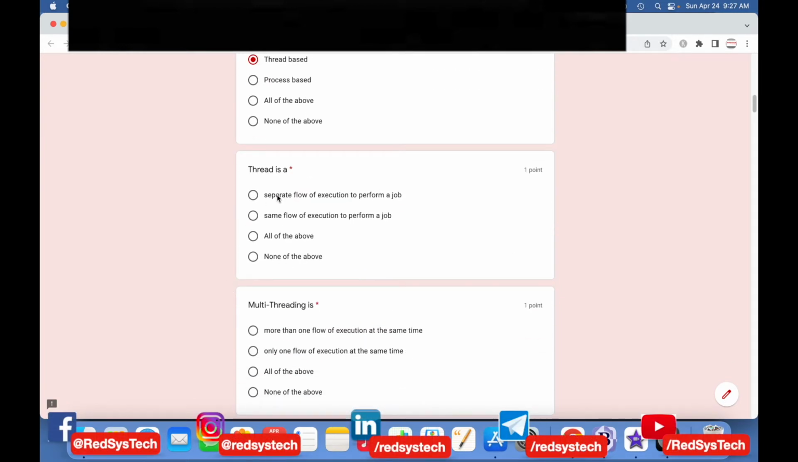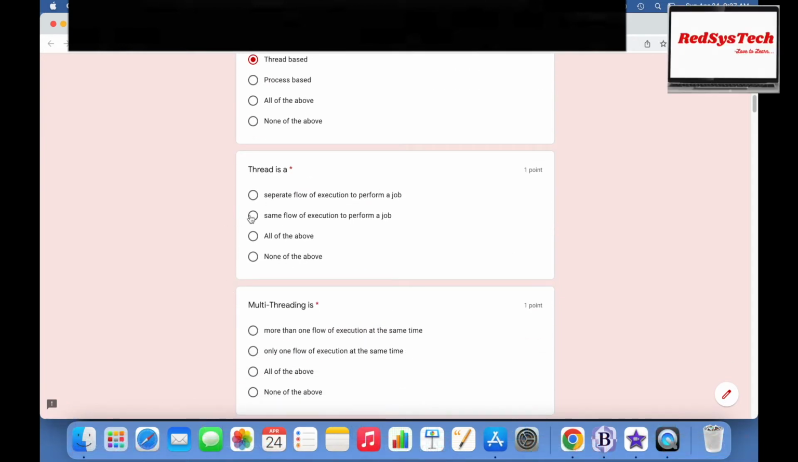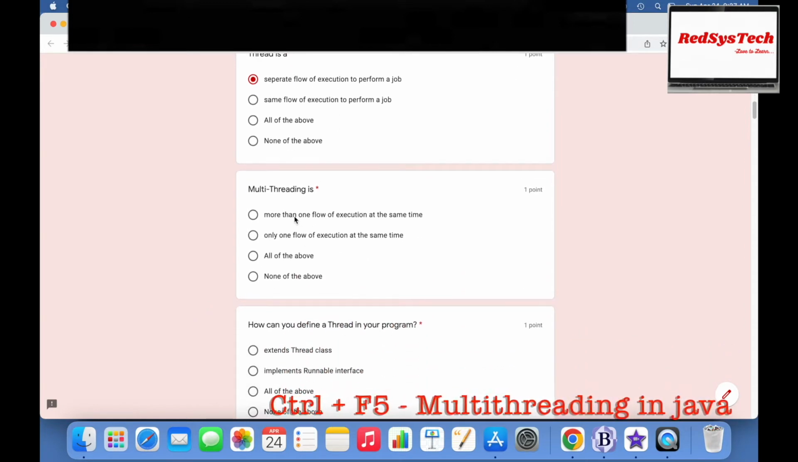Thread is a separate flow of execution to perform a job, a same flow of execution to perform a job, all of the above, none of the above. Thread is always a separate flow of execution to perform a job. Multi-threading is, what are the answers? More than one flow of execution at the same time, only one flow of execution at the same time, all of the above, none of the above. Multi-threading means it should have multiple flows, which means more than one flow of execution.